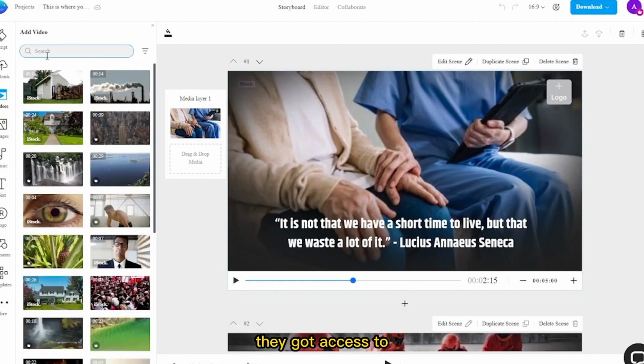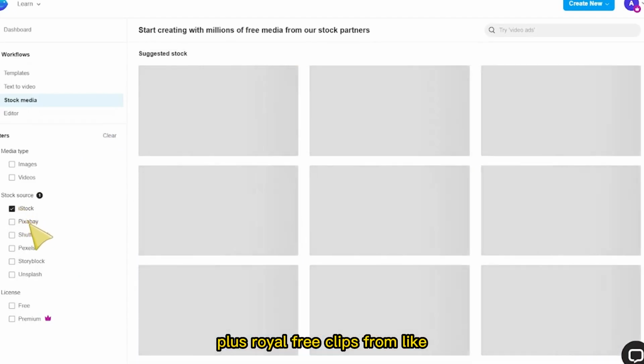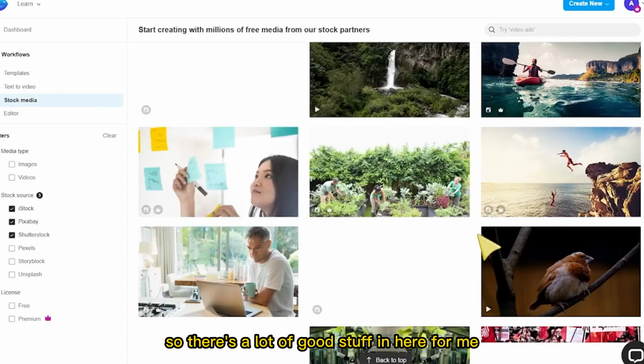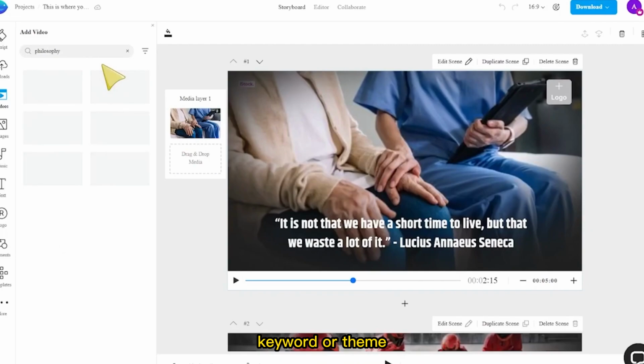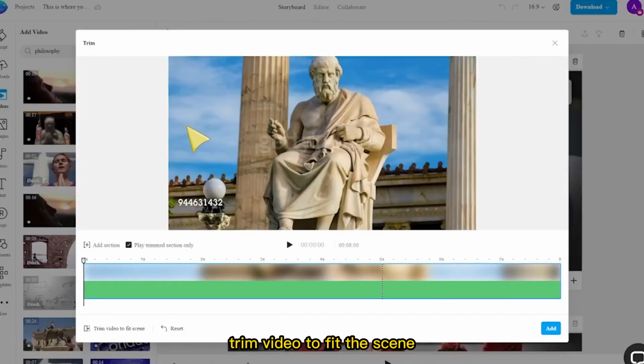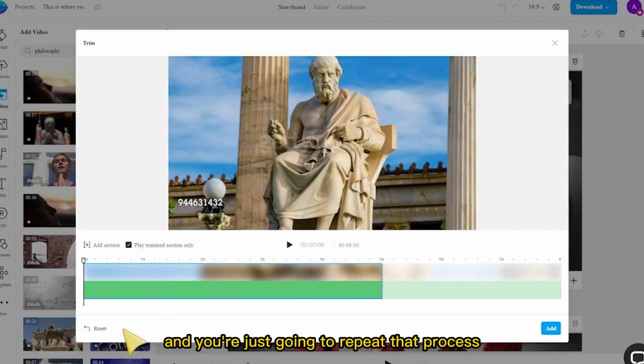They got access to like 8 million plus royalty-free clips from Shutterstock and iStock, so there is a lot of good stuff in here. For me, I just want to pick a keyword or theme, and this is how I pick my videos. Once you drag it on top of the main image, you're going to see here "trim video to fit the scene," and this will automatically trim the video to fit the text length, and you're just going to repeat that process for whichever scenes you want to change.